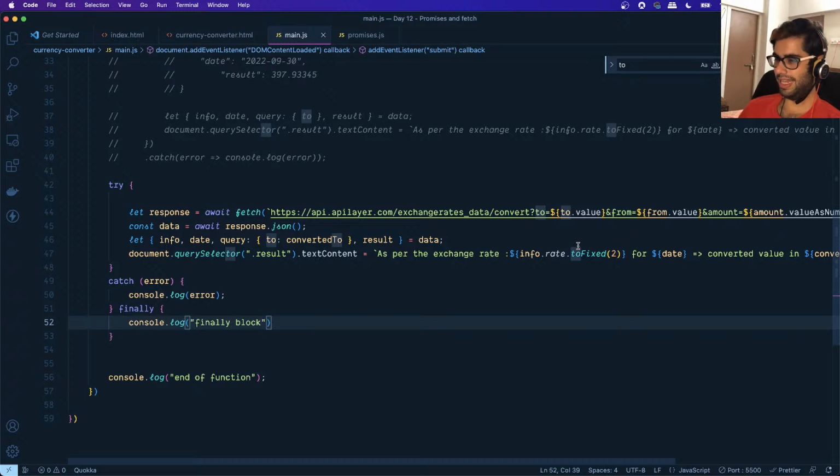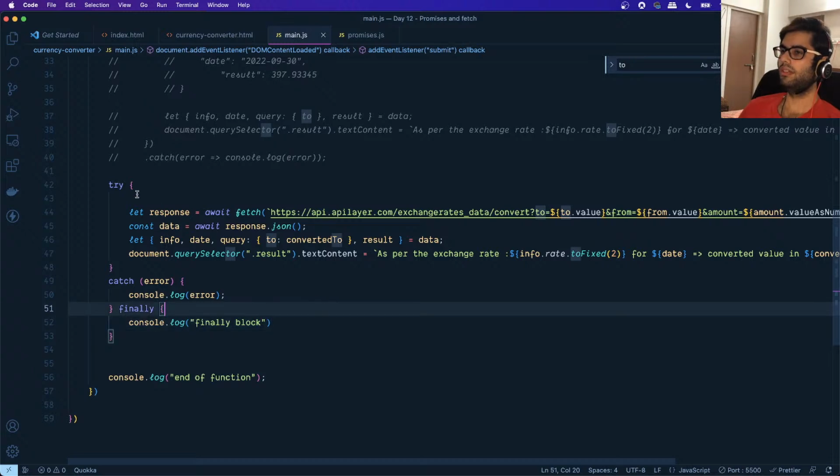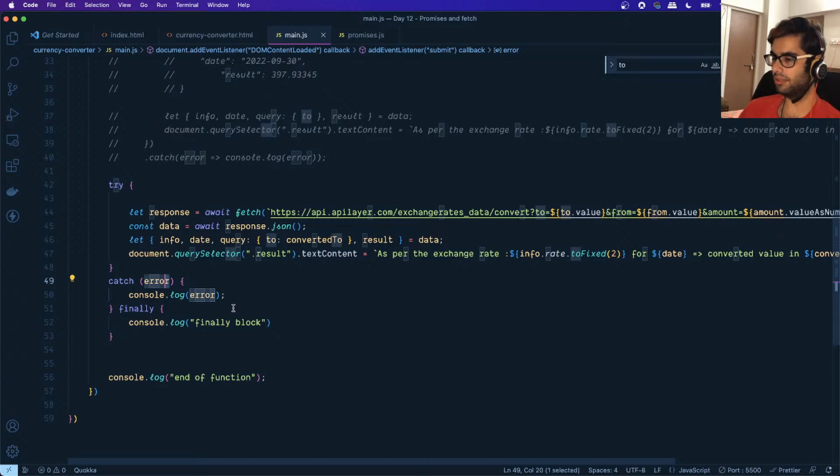So are there any questions with respect to this? We also learned about the try catch block. This is something that you can always use whenever you're doing some sort of an operation and you're expecting some error might occur. You can handle that error gracefully using the try and catch statements.